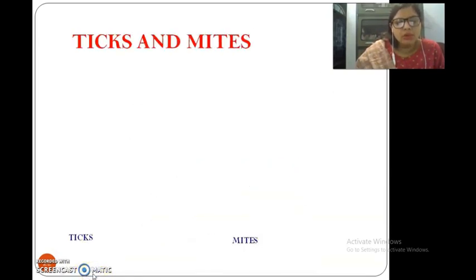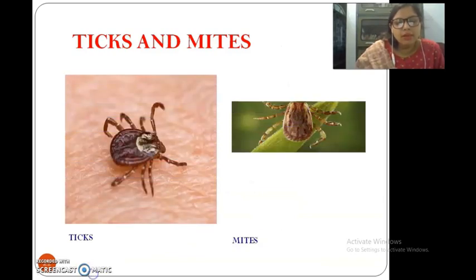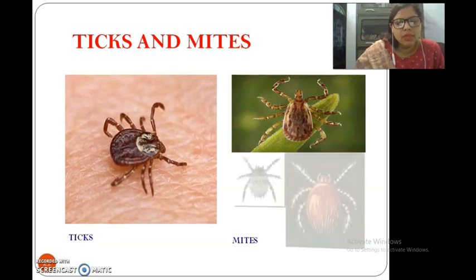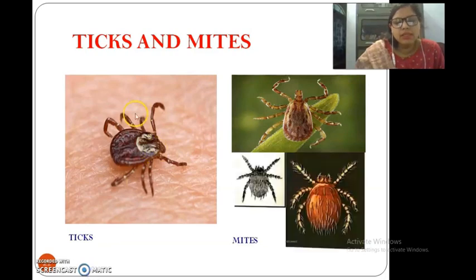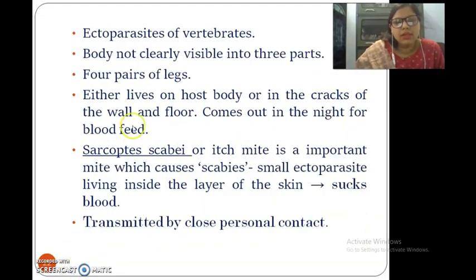Then we will go to the next, ticks and mites. They are very similar, meaning they look similar only. Usually these ticks are like this, mites have these strong-like structures. These are mites. They are also the ectoparasites of vertebrates.